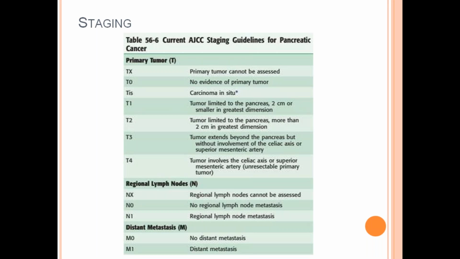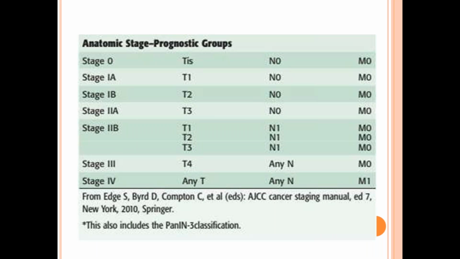Lymph nodal staging: N0, N1. N1 is regional lymph nodes. Distant metastasis: M1 is distant metastasis. Anatomic staging and prognostic groups: stage 0, stage 1A, 1B, 2A, 2B, 3 and 4.